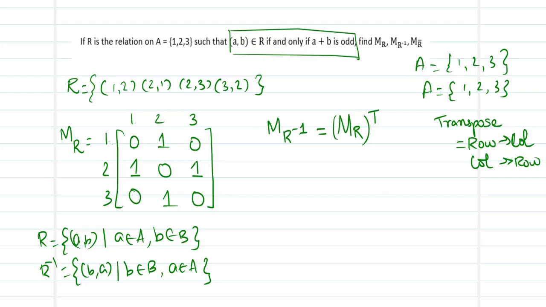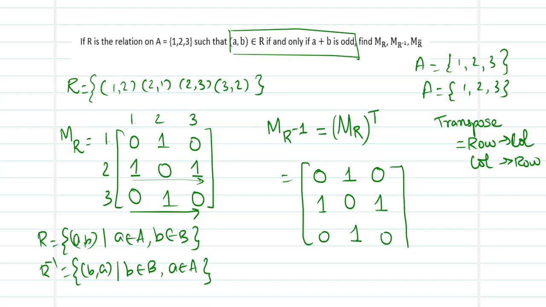So what we do is, we make the first row 0, 1, 0 become the column 0, 1, 0. The second row now becomes my second column 1, 0, 1. The third row now becomes my third column 0, 1, 0. We see that the matrix after getting transposed still looks to be the same as the original matrix MR.